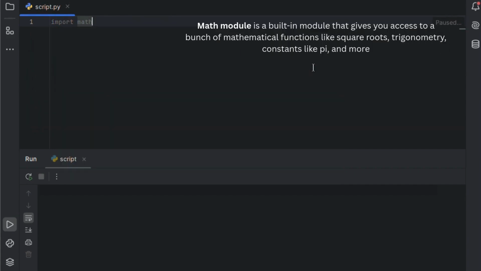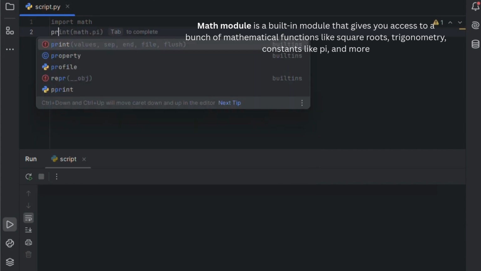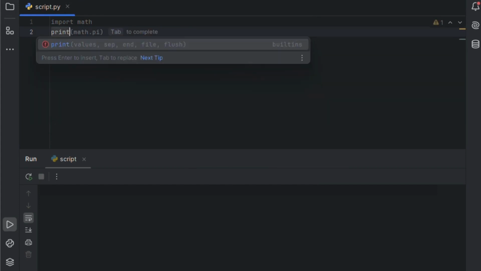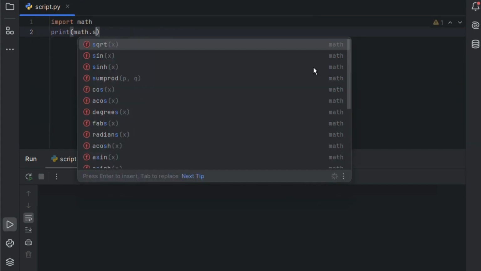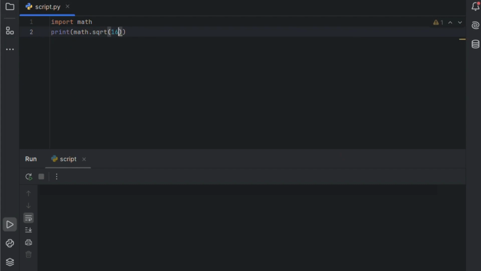This is a built-in module that gives you access to a bunch of mathematical functions like square roots, trigonometry, constants like pi, and more. Let's use the square root function. Just write print(math.sqrt(16)), and it will display the square root of 16, which is 4.